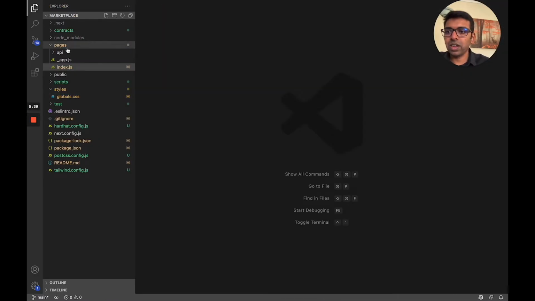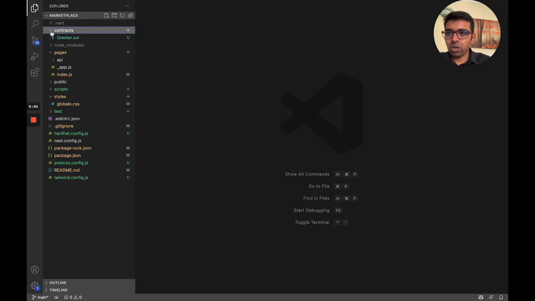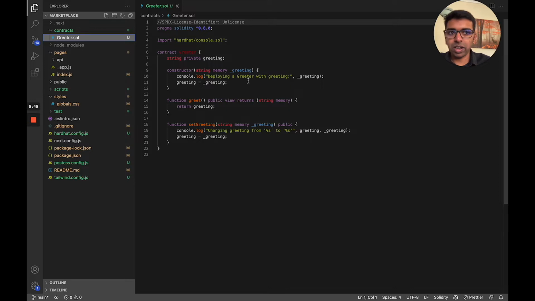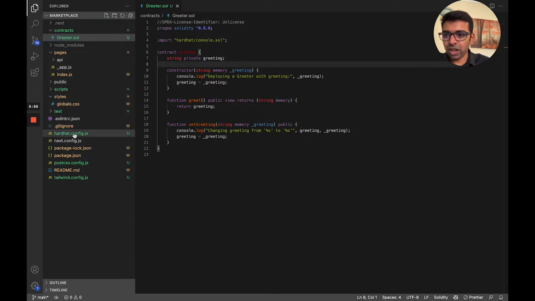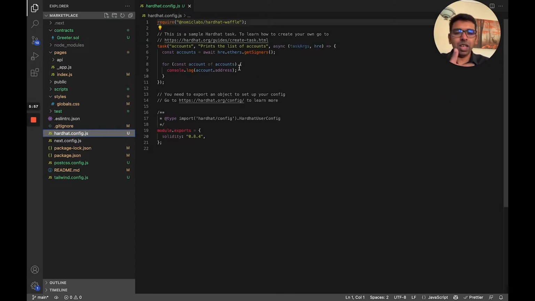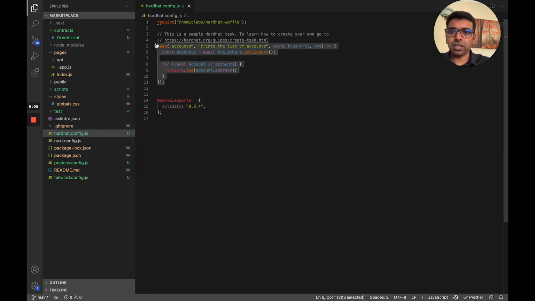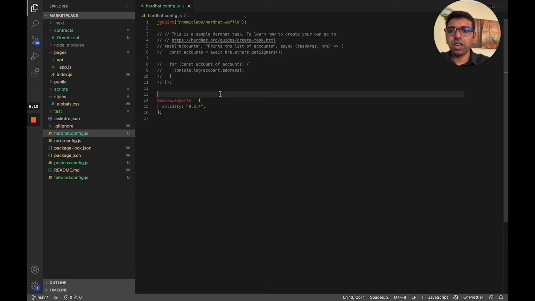If you look at the code base, there is a contracts folder which is created by Hardhat. Then there is a sample Solidity code, and a few more files, which include the Hardhat config. I'm going to walk you through how some of these things work, and what you need to configure when you are developing. I'm just going to delete this, probably not required, so we're going to leave it there for now. We'll come back to this. We need to configure the local network and things like that. I'll come back to this in a minute.